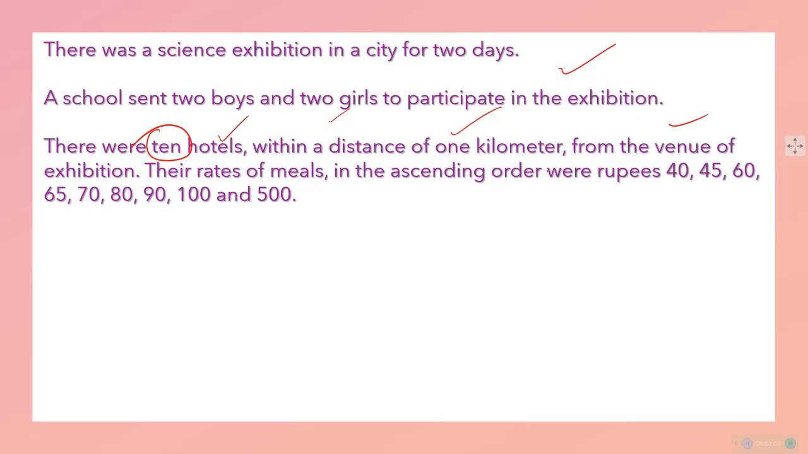क्यों होटल के बारे में बात किया है देखेंगे. Their rate of meals in ascending order were rupees 40, 50, 60, 65, 70, 80, 90, 100 and these were the rate of meals in that hotel. सब होटल में अलग अलग रेट. Each hotel is having different rate for their meals. That is what is given.